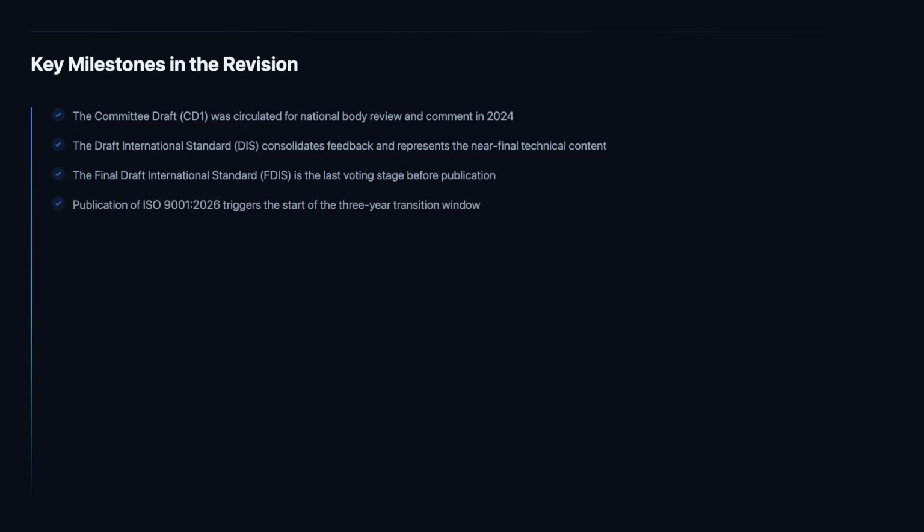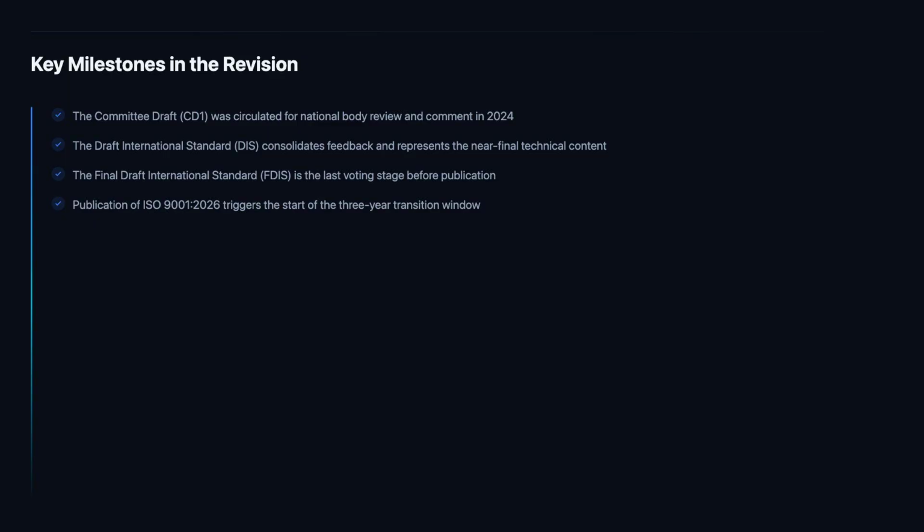Publication of ISO 9001-2026 triggers the start of the 3-year transition window. From the date of publication, certified organizations have exactly 3 years to transition their quality management system to the new edition and complete a successful transition audit.